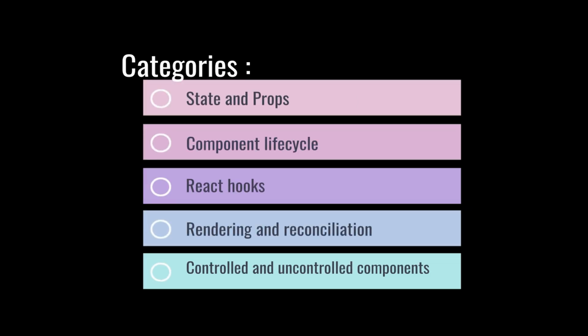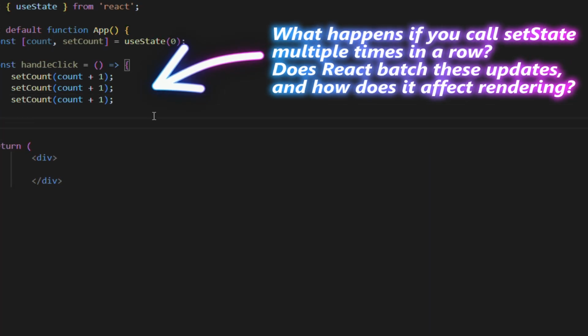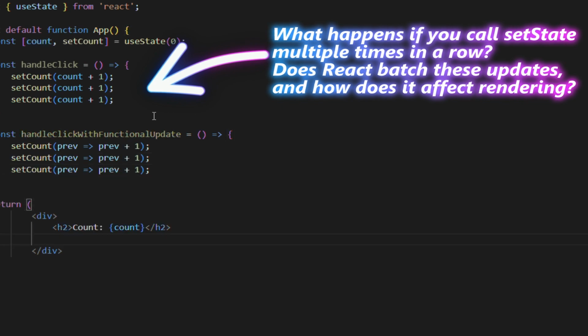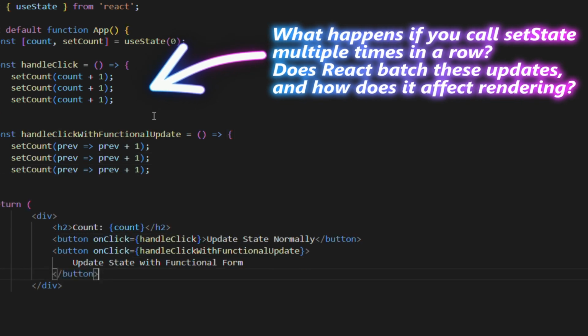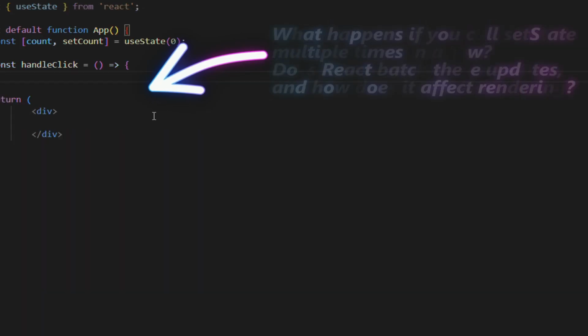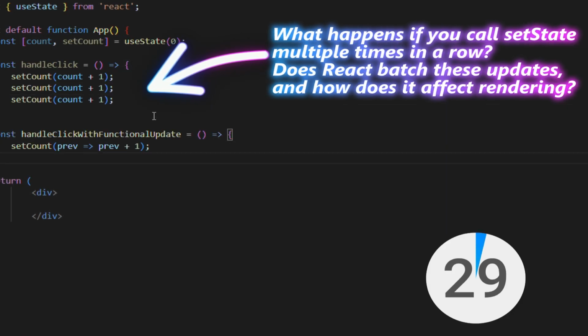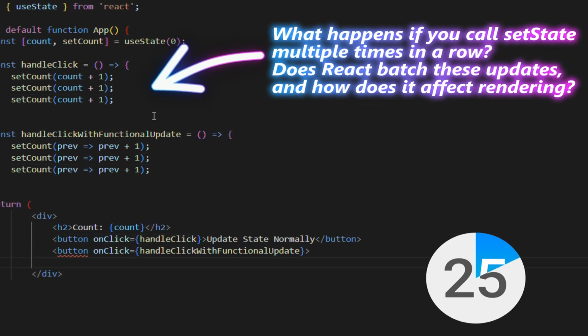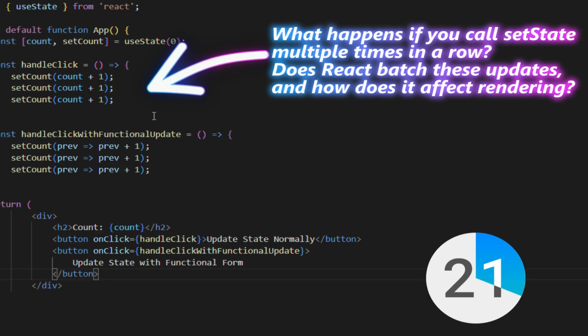I've categorized them into different areas of React to cover all the bases. Let's start with state and props, the backbone of React. What happens if you call setState multiple times in a row? Does React batch these updates, and how does it affect rendering? This tests your understanding of React's batching mechanism and how state updates work under the hood.